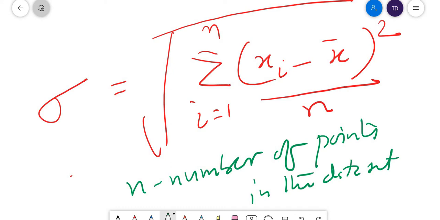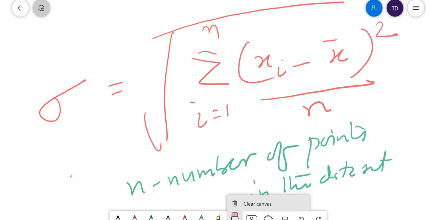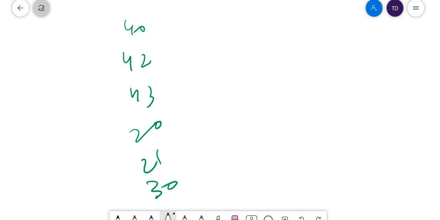You can easily understand. If you want to calculate xi minus x bar, let me explain more clearly how you will apply it in the formula. For example, again I am taking the example of marks. Out of 50 we have marks like 40, 42, 43, 20, 21, 30. So what is the average?